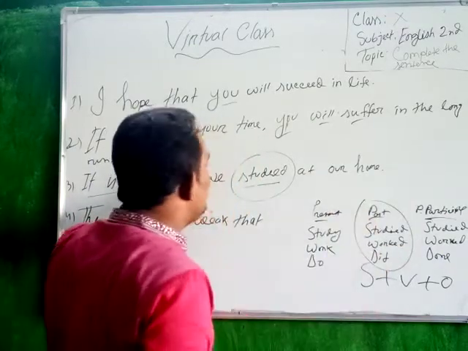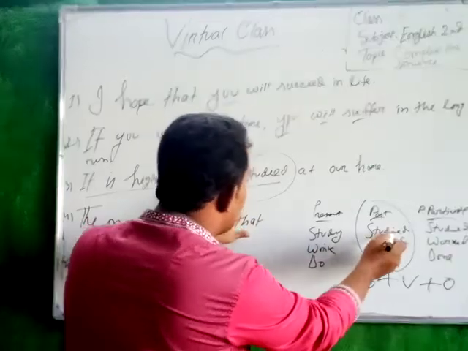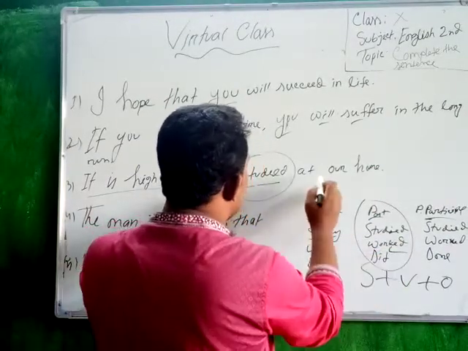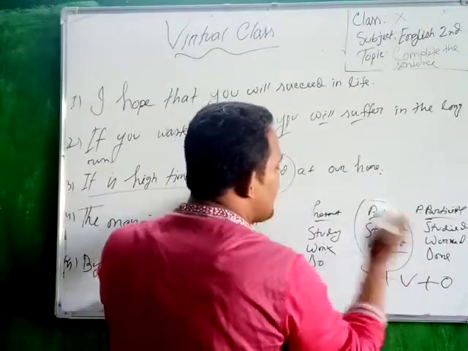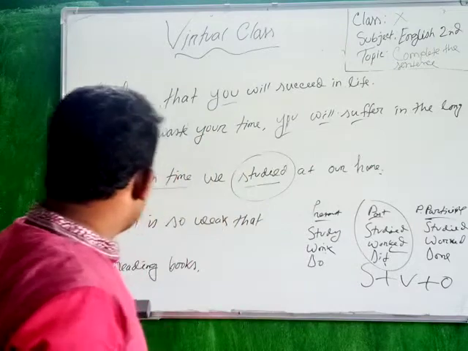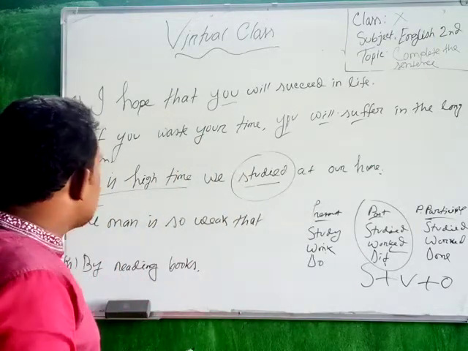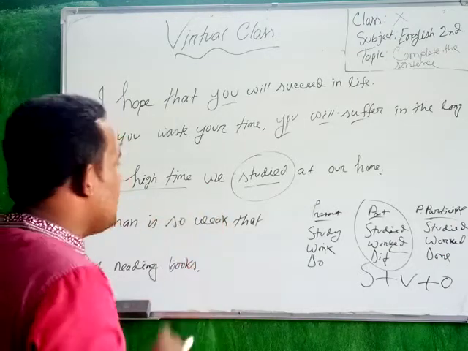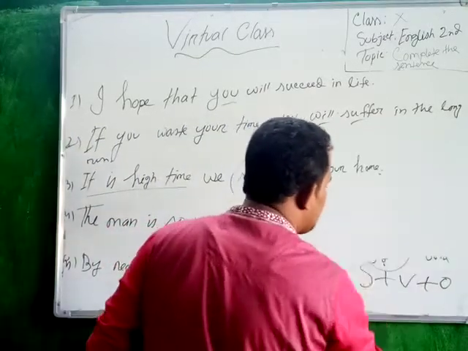form of the verb. Suppose it's high time we studied at our home. It's high time we worked. It's high time we did our job, not do or done. I think all of you have understood what I want to mean here. It is high time or it is time we studied at our home. Okay. So come to our next discussion.